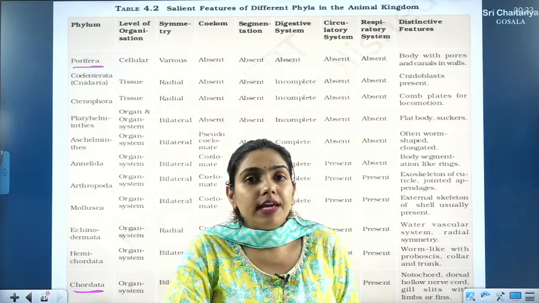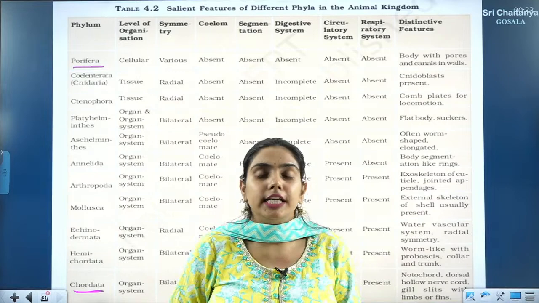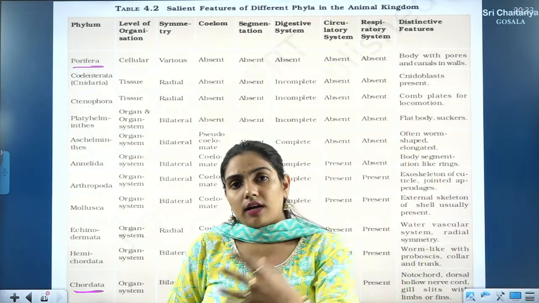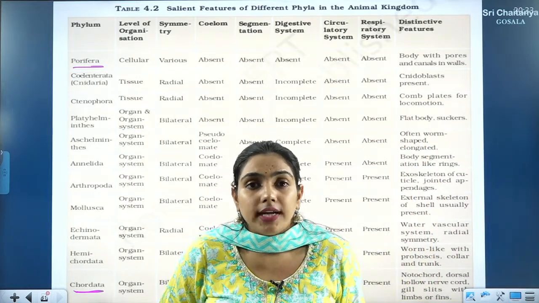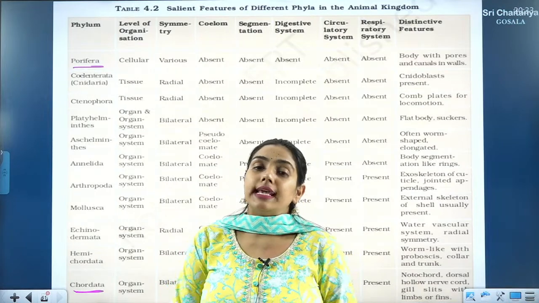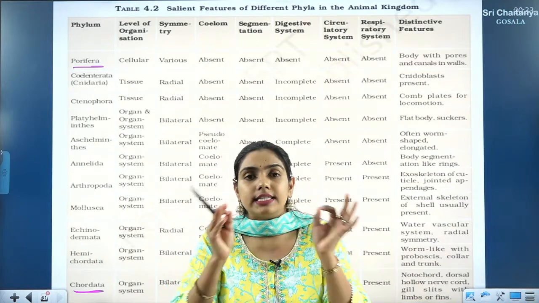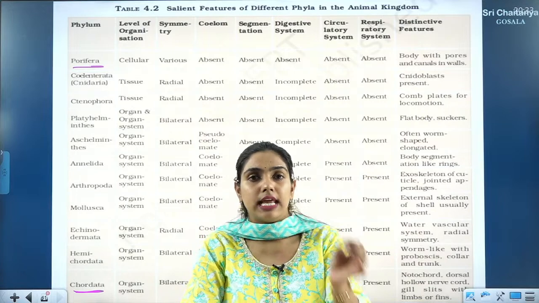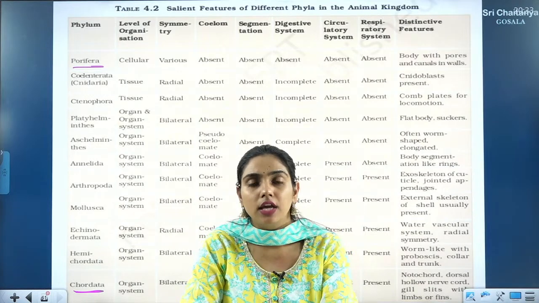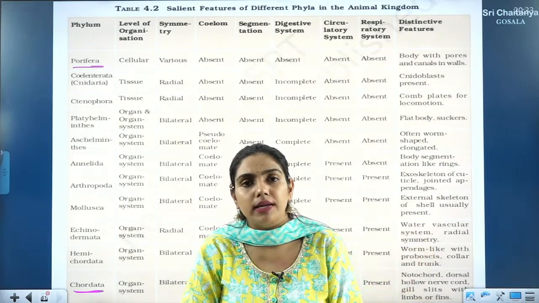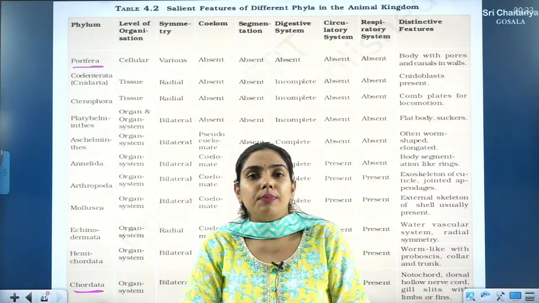So today we have discussed everything, each and everything of the phylum Chordata, including all the important NCERT points. Still, if you have any confusion in any of the points you are not understanding, you can always tell me in the comments. I will be there to help you out.